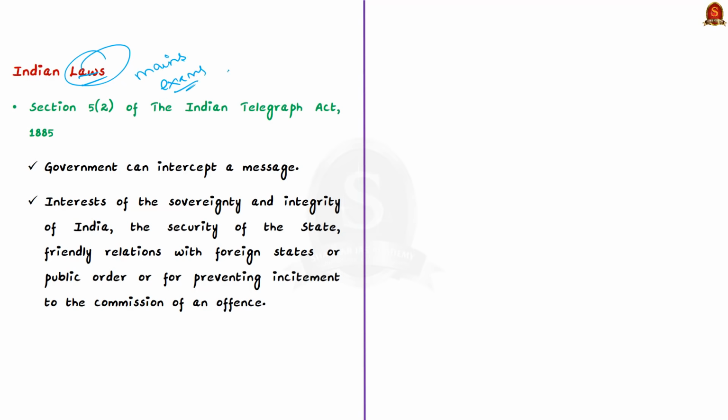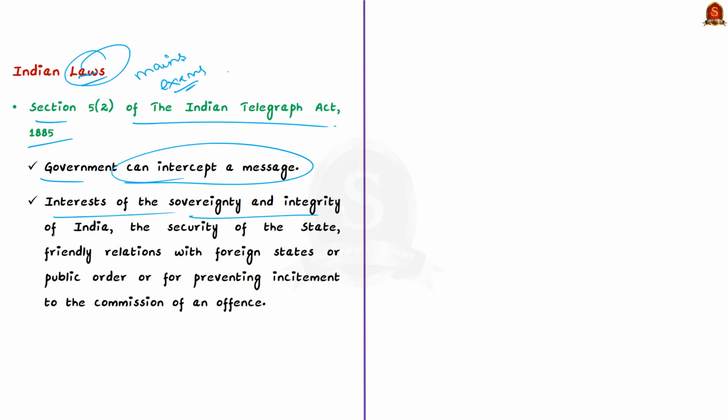Firstly, Section 5, Clause 2 of the Indian Telegraph Act 1885 states that the government can intercept a message or a class of messages when it is in the interest of sovereignty and integrity of India, security of the state, friendly relations with foreign states, or public order, or preventing incitement to the commission of an offence.